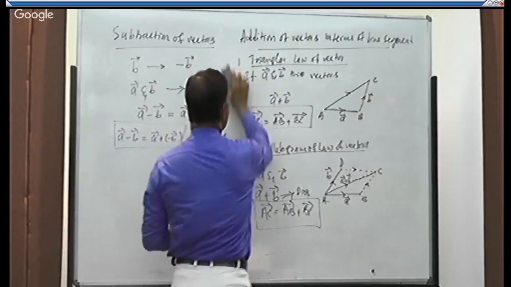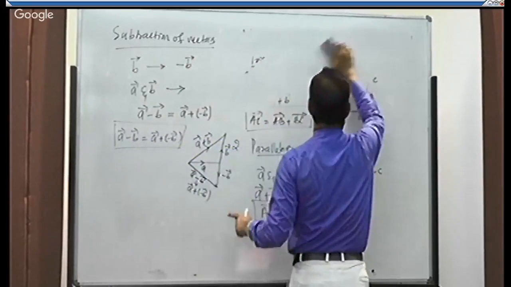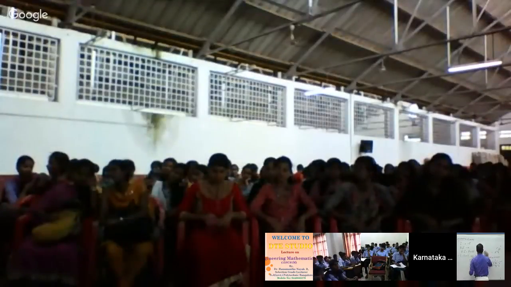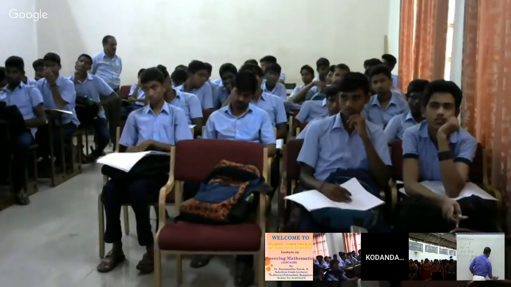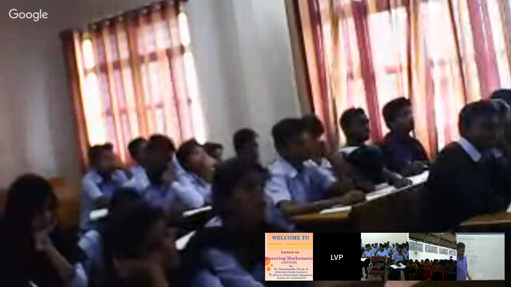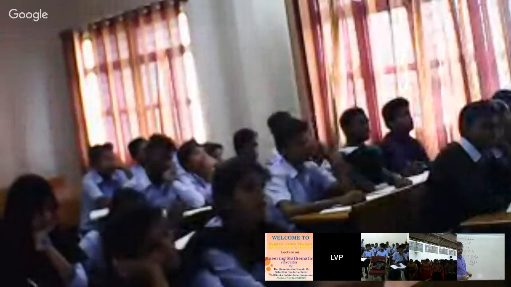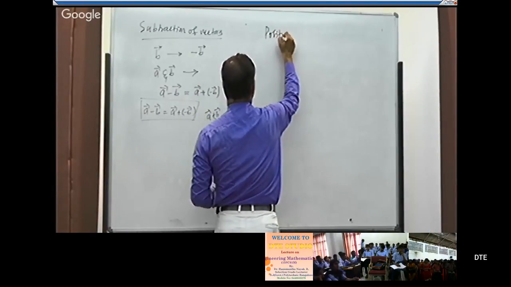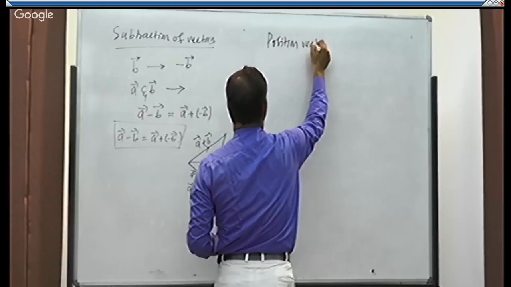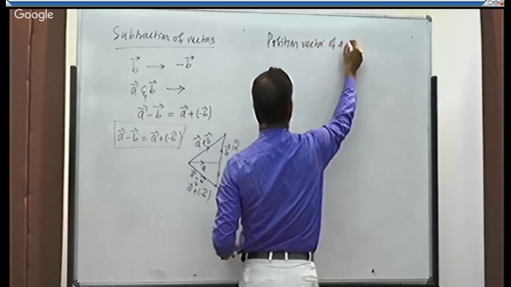Okay. Then let us take a vector in a plane or in space. Before taking a vector, let us discuss the position vector of a point.